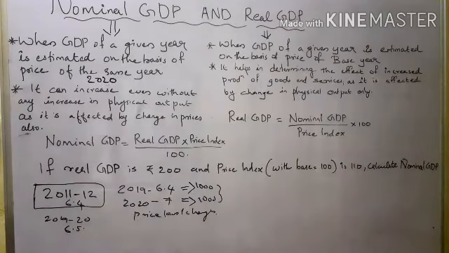That means the physical output of goods and services increased. On that basis the GDP increased from 6.4 to 6.5, not because of inflation.